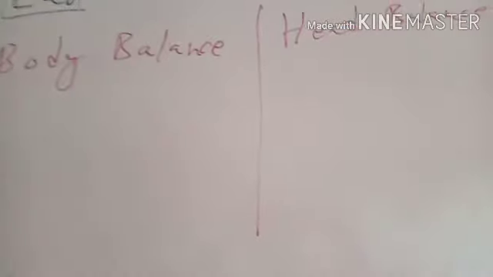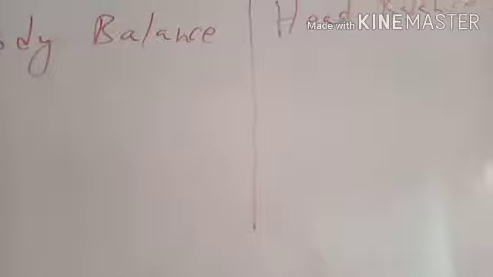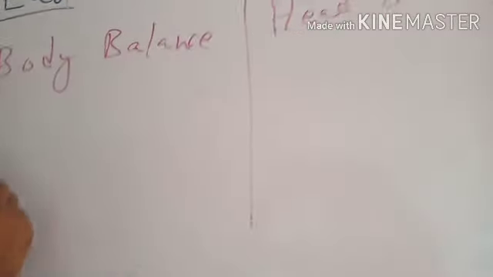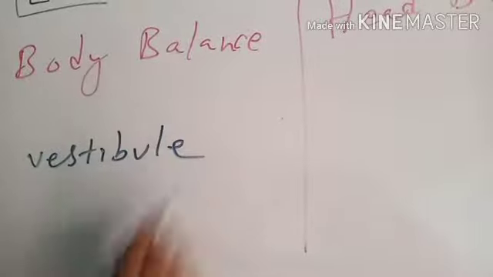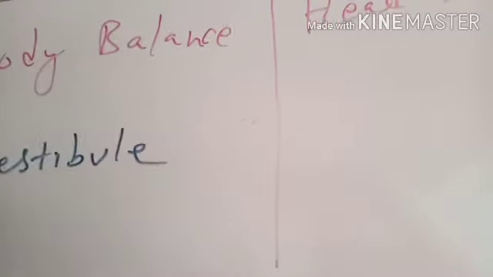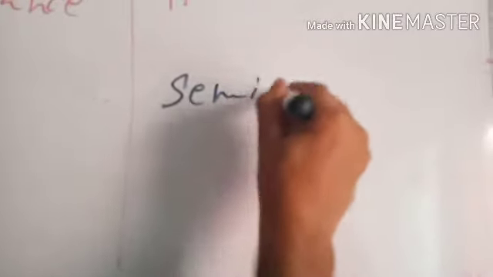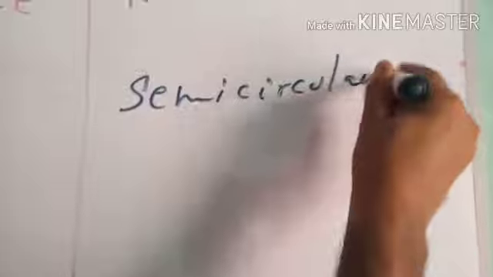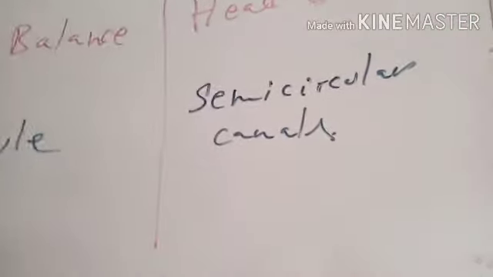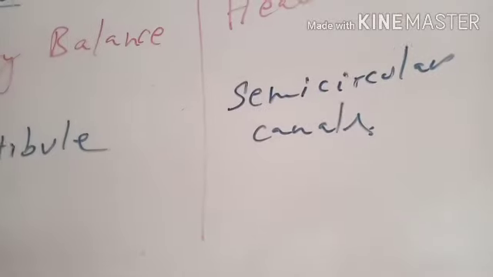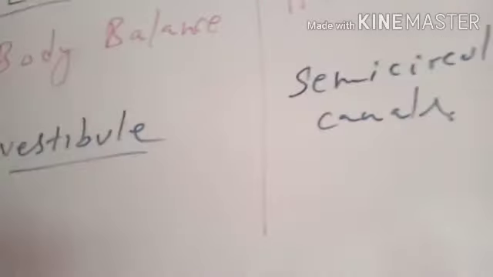The balance of the body is regulated by the receptor cells present in vestibule, and the balance of the head is regulated by the receptor cells present in the semicircular canals.